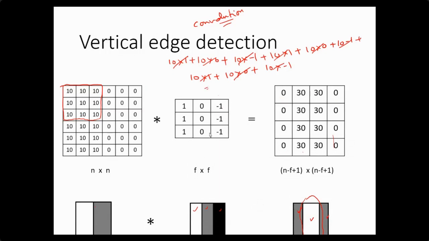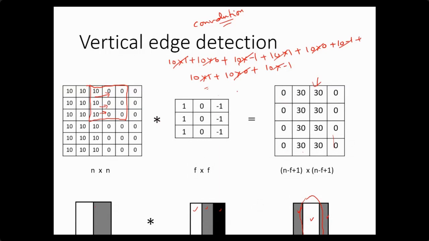That means when I apply such a mask on a uniform image, its value will be 0, because the sum of the mask values is 0. This particular filter gives some response only where there is a transition from higher to lower or lower to higher value, such as a transition from 10 to 0. And that is the logic behind this.